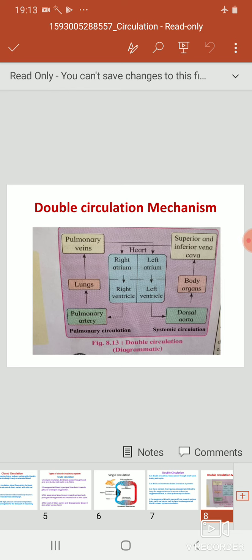Here, this diagram shows the schematic representation of how the double circulation mechanism is present in these evolved animals, that is the birds and the mammals. The two types of circulation take place, and while passing, the blood has to pass twice through the heart. Therefore, this mechanism is under the heading double circulation mechanism.